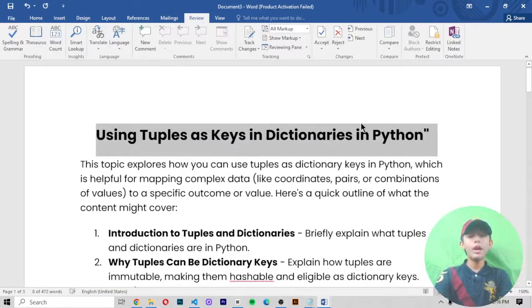So like that, in today's video I told you about using tuples as keys in dictionaries in Python. So I hope you enjoy this class.